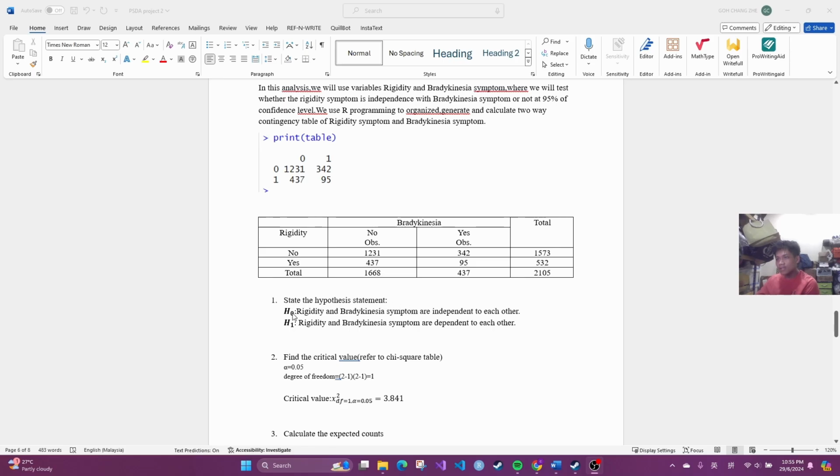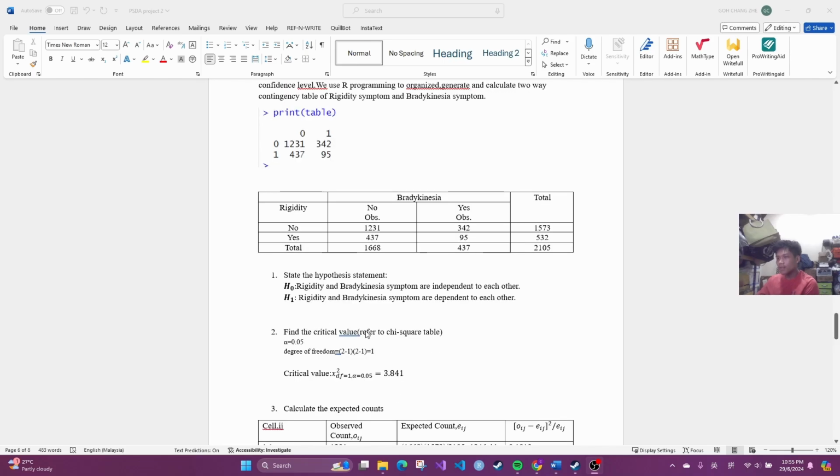So for the null hypothesis, the rigidity and the bradykinesia symptoms are independent of each other. But for the alternative hypothesis, the rigidity and the bradykinesia symptoms are dependent on each other. And then we have to find the critical value.